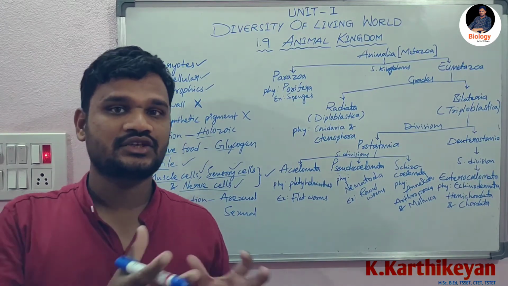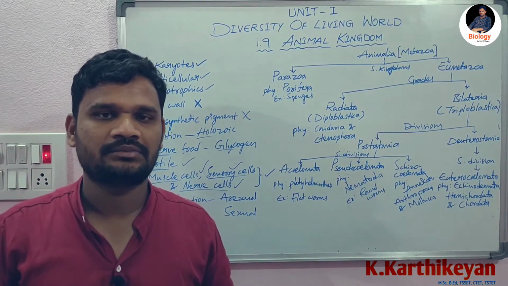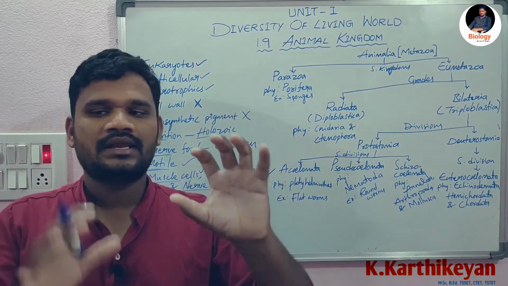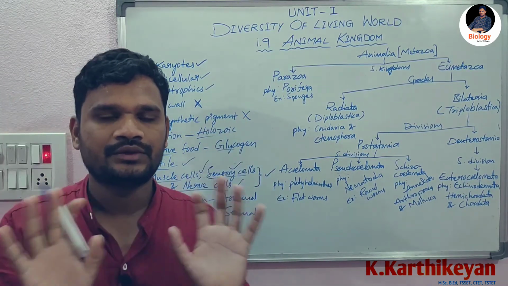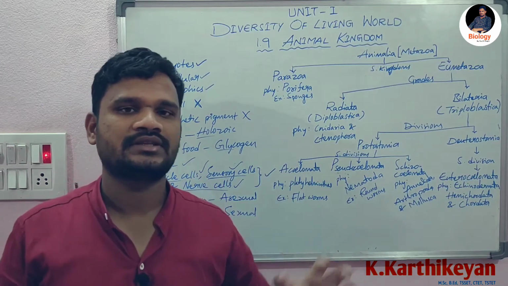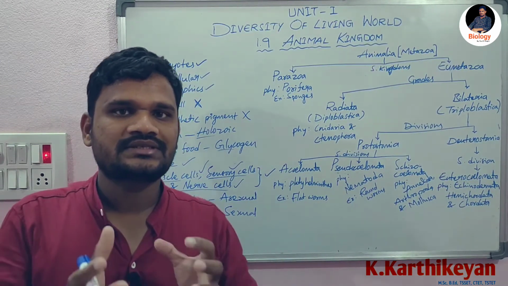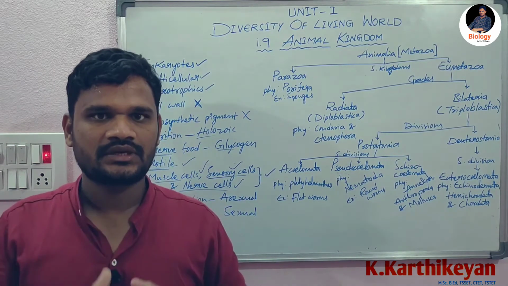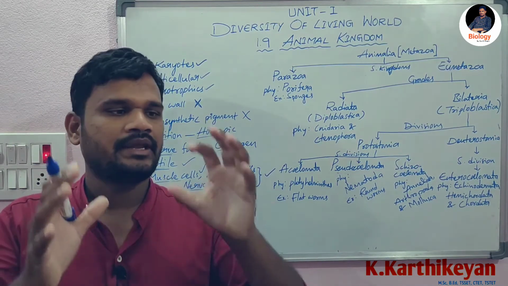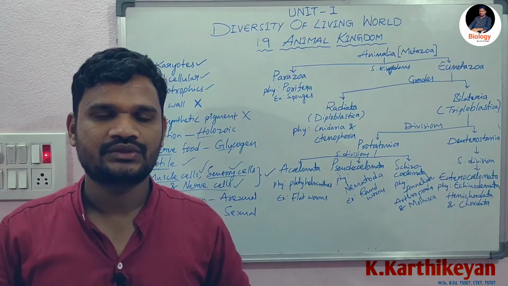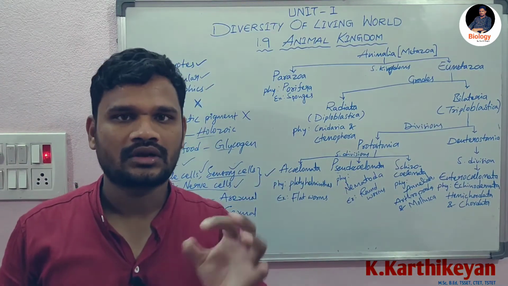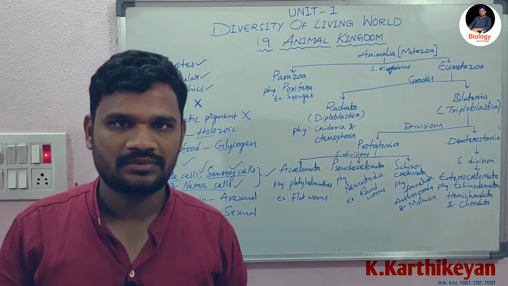And the next one is asexual reproduction. In this pattern of reproduction, male and female gametes are not fused, but they can develop their next generation. That is asexual reproduction. And the last one is sexual reproduction. In this sexual reproduction process, male and female gametes are fused to develop into a new organism. That is sexual reproduction.